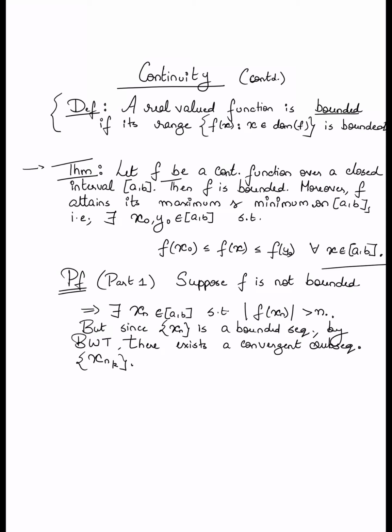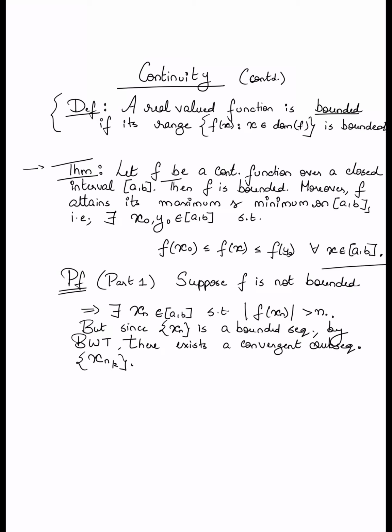So what have we done so far? For the sake of obtaining a contradiction, we assumed that f is not bounded. If it's not bounded, I can construct the sequence xn of values within the interval a, b such that the absolute value of f of xn exceeds n.